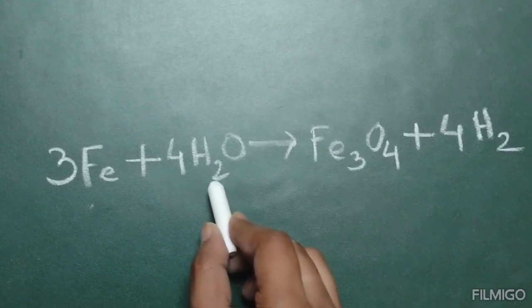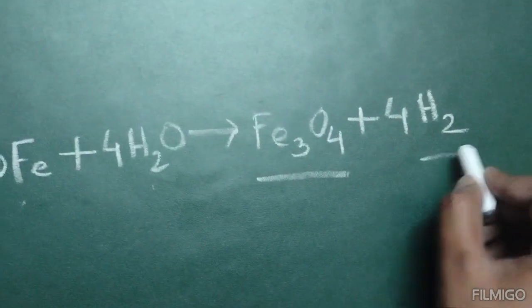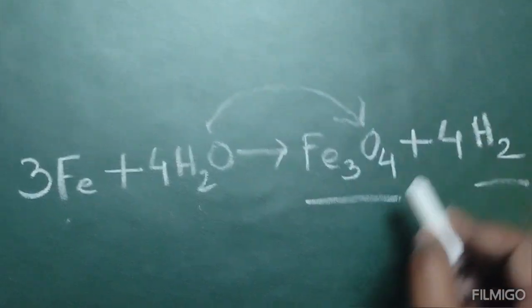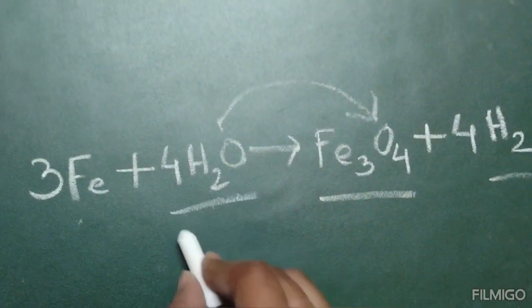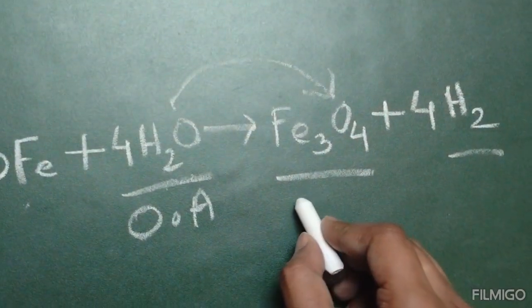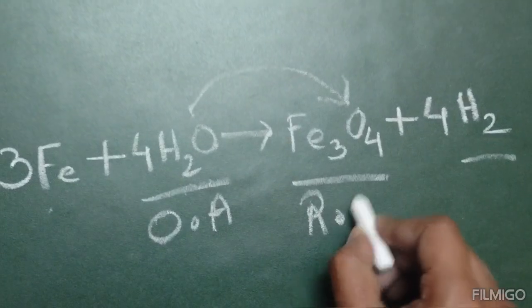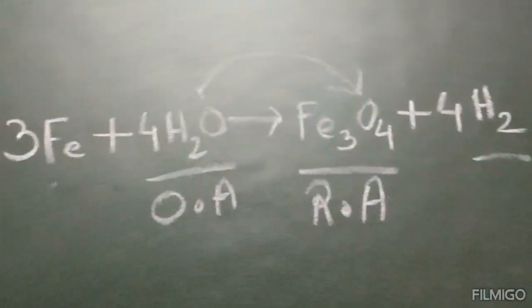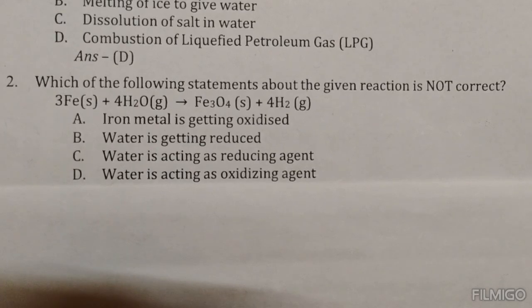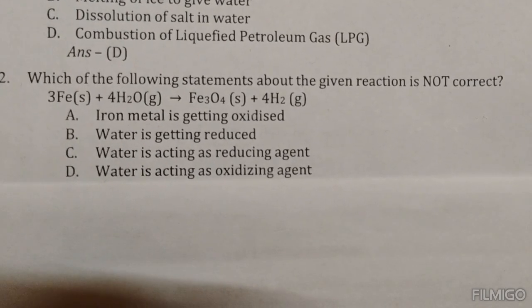When iron reacts with water, it gives iron oxide and hydrogen. Here water is losing oxygen. That's why water is an oxidizing agent, and iron is gaining oxygen. That's why it is a reducing agent. So number C is not correct.